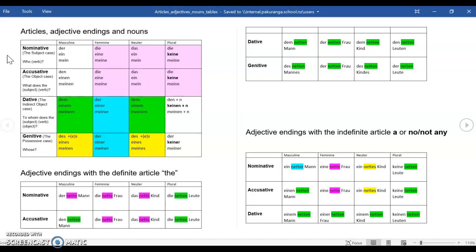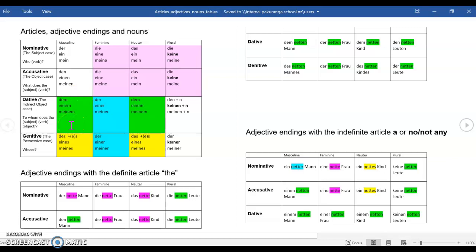So the pen is the direct object. So there we need to use accusative. So we either say, ich habe den Kuli, or ich habe einen Kuli. It's only the masculine that changes in the accusative. The rest is die, das, and die.